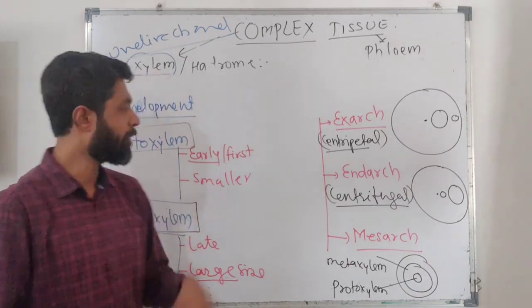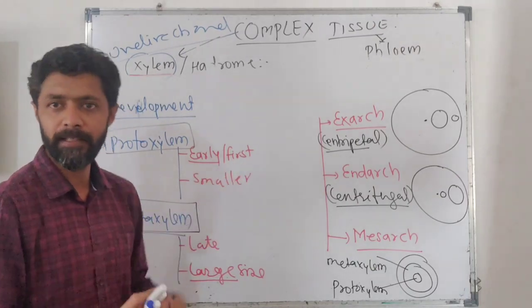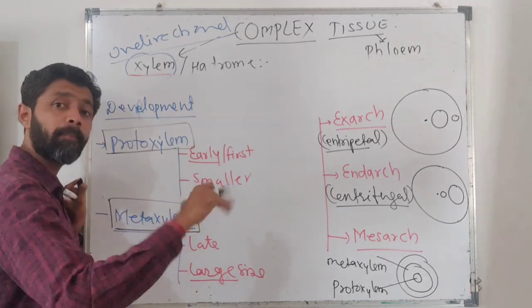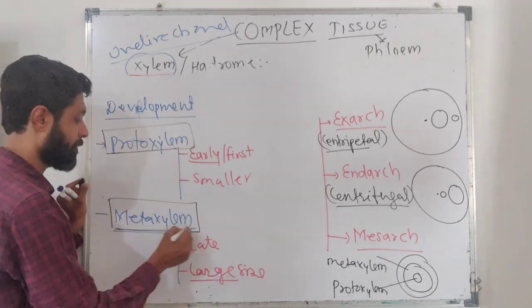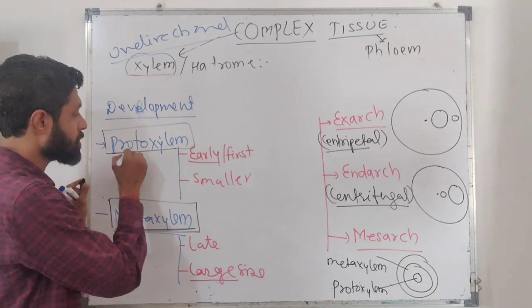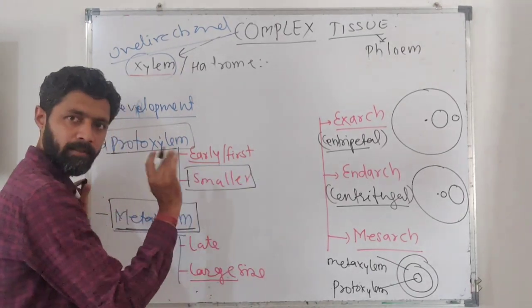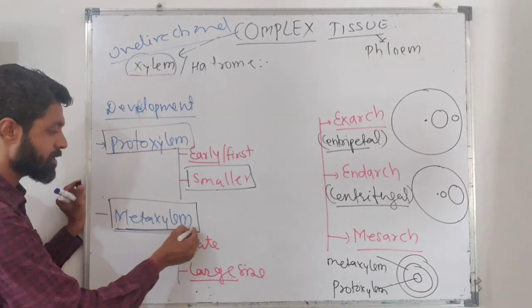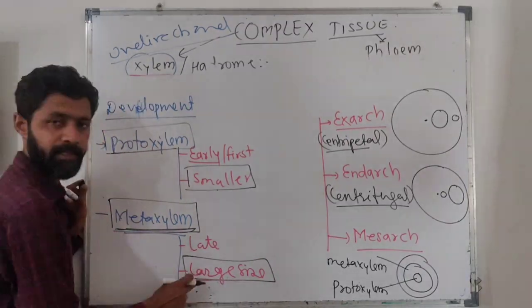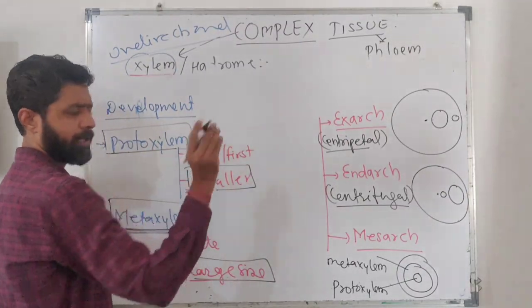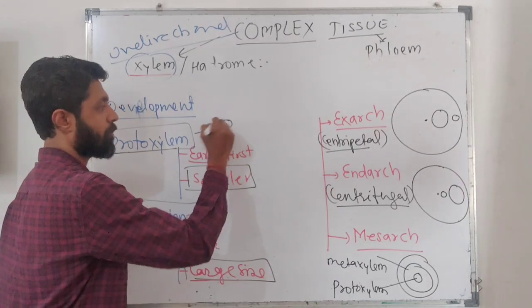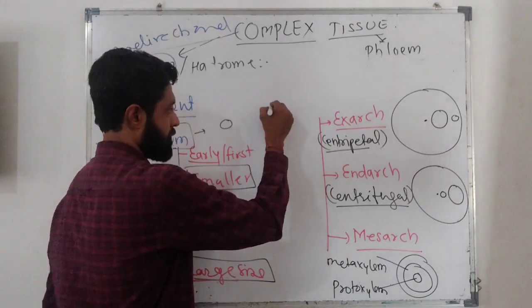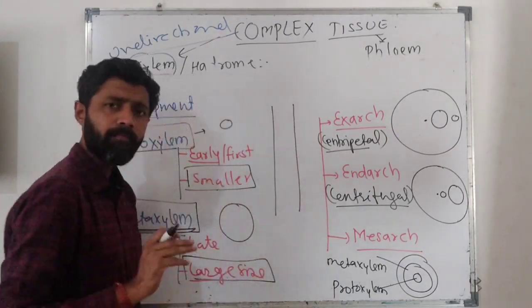The xylem which develops first, or early in the plant part, is considered protoxylem, and the xylem which develops later is considered metaxylem. Protoxylem is smaller in size, and the late formed xylem, that is metaxylem, is of large size. Means here if we draw a circle, this is your protoxylem and this is your metaxylem. Now consider their arrangement in the plant body.